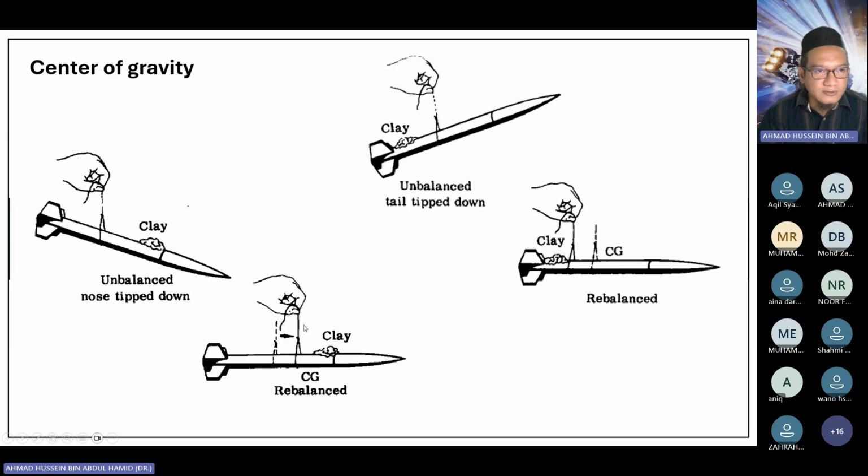But remember, this is only a temporary center of gravity, because as the rocket is flying, it burns the propellant. So the tail section will become lighter as the rocket flies. As the chemical is being burned, the nose cone will become relatively heavier, so the center of gravity will shift upward. When the center of gravity shifts upwards, it means the rocket will become more stable. So that's where weathercocking can happen during the flight. Please consider that as well.